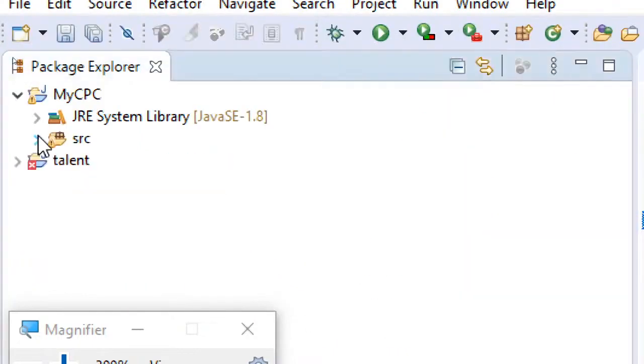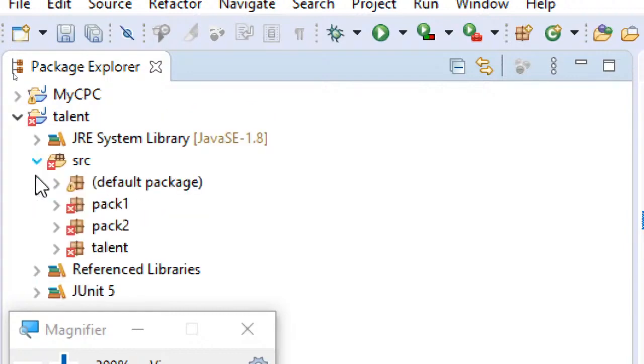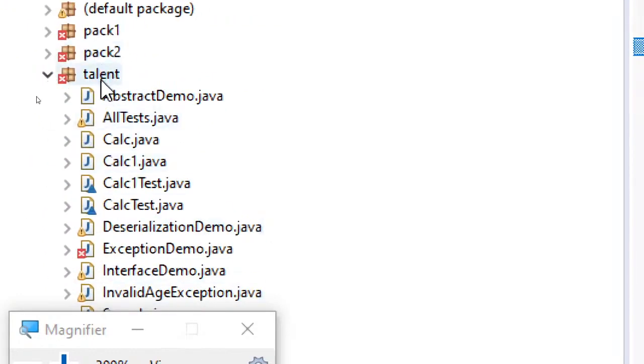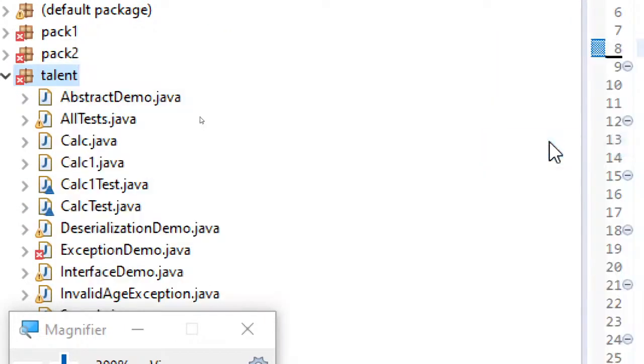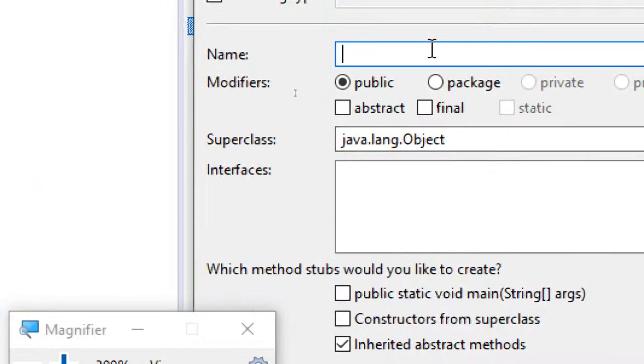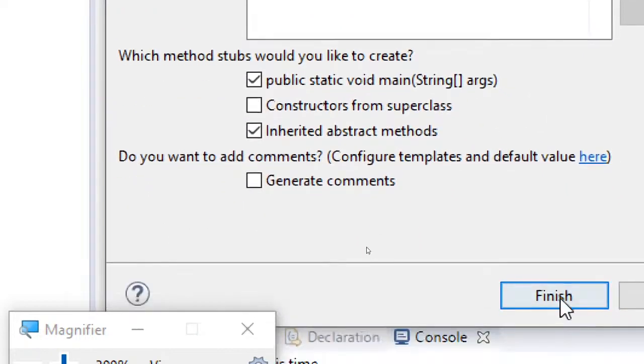Anyway, let's get back to our collections. Let me use our talent project, and I've been using the talent package. Let me create a small class and name it ArrayList, just using array list. And then let us also declare the main. You can click this checkbox, but daily I'm just typing main, pressing Ctrl+Space and then clicking on it.